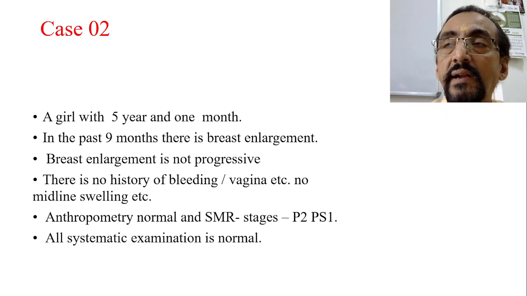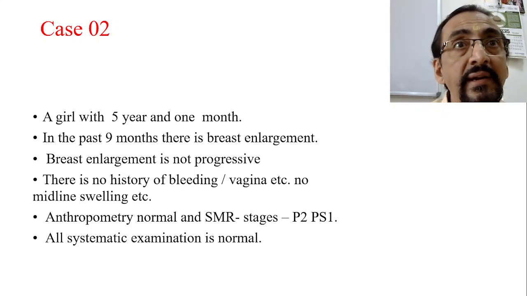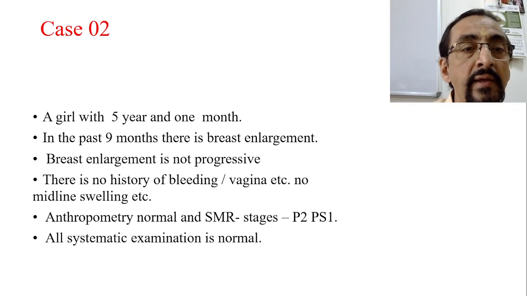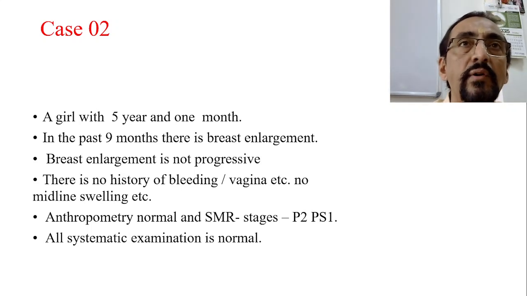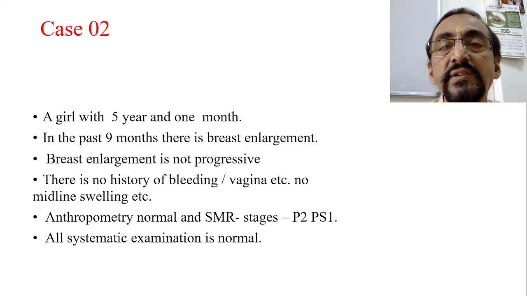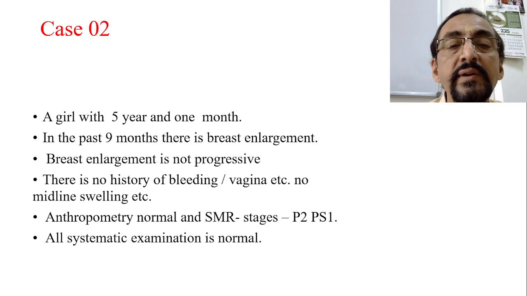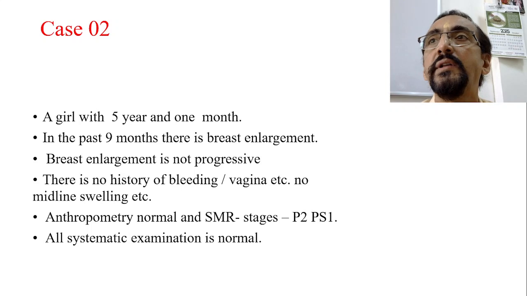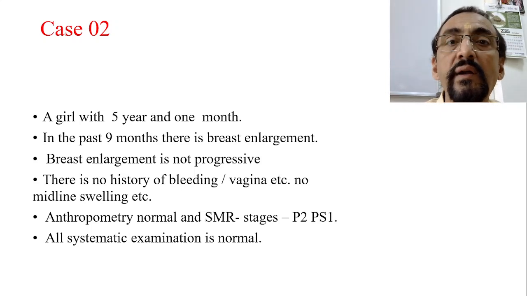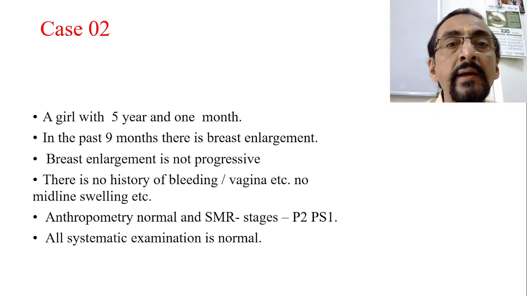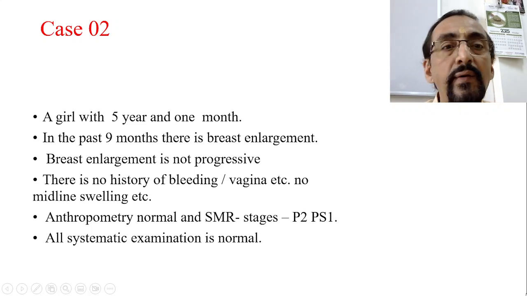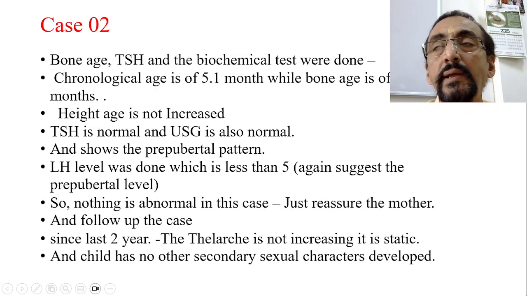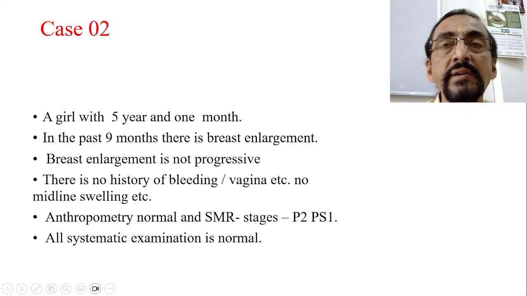Only the breast is enlarged to a certain extent, and then it is static. All the systemic examination is normal. So the SMR is showing some kind of pubertal change, which is not progressive thereafter. So this is a case of a 5 year 9 month old baby who only has breast enlargement, with no other changes.